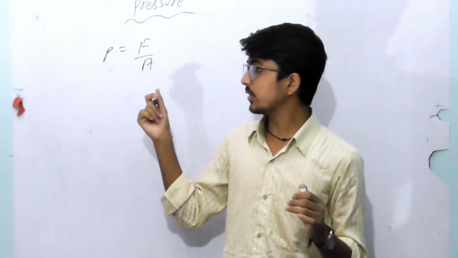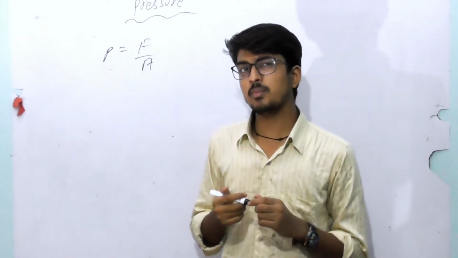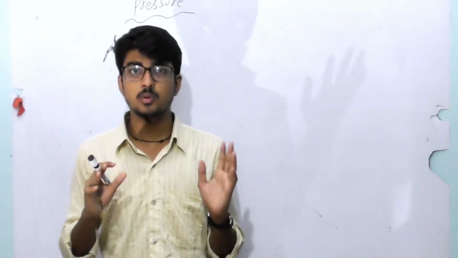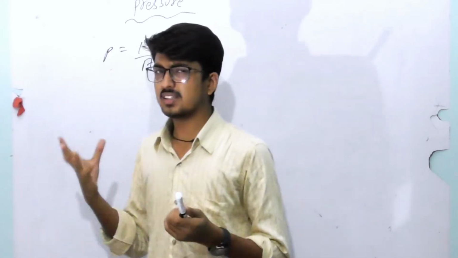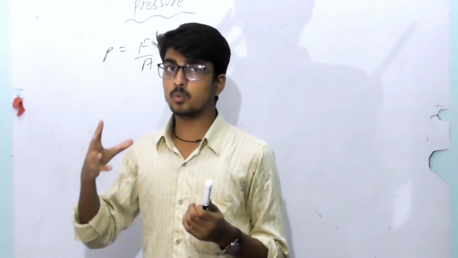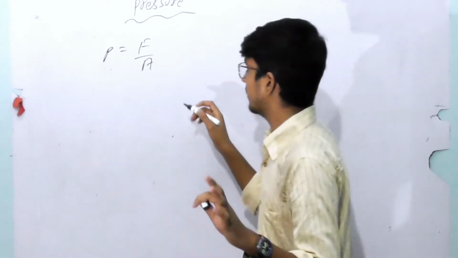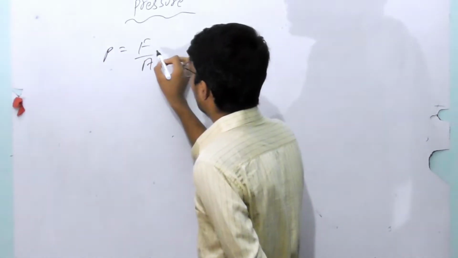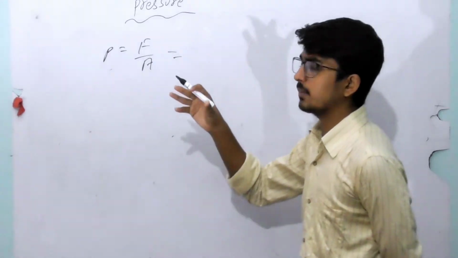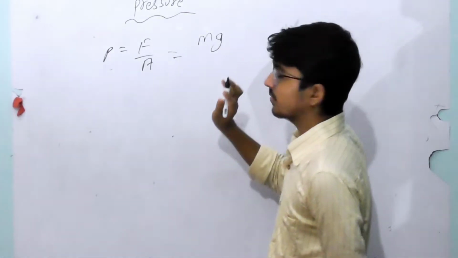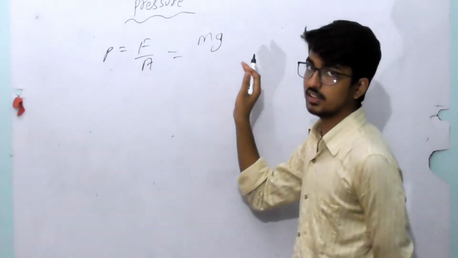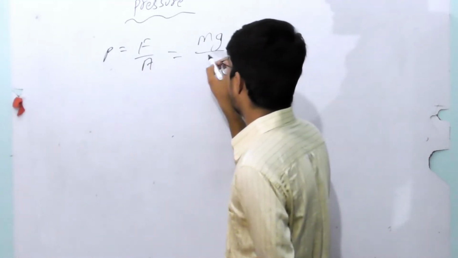We can prove that. In most exams you are asked to prove the liquid pressure formula. Now, pressure is equal to force upon area. What is the formula of force? Force is equal to mg, mass into acceleration due to gravity, upon area.